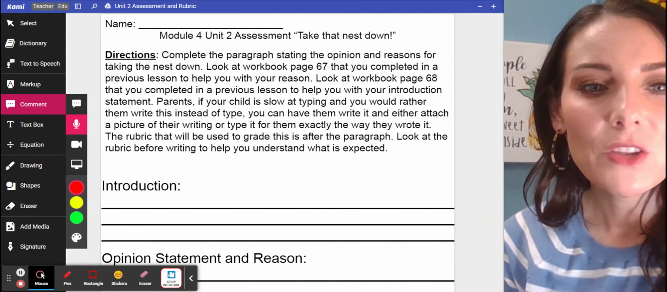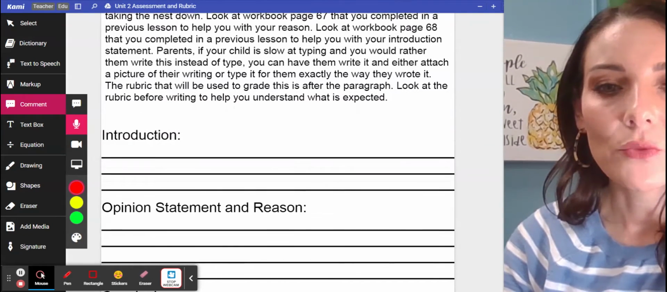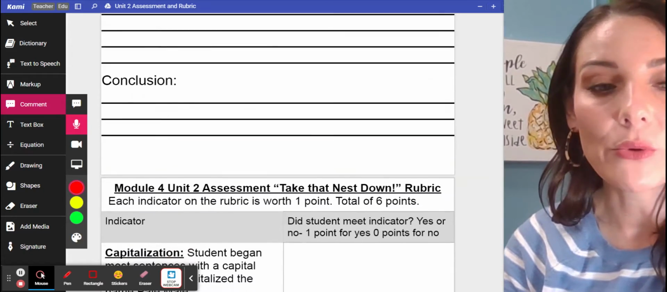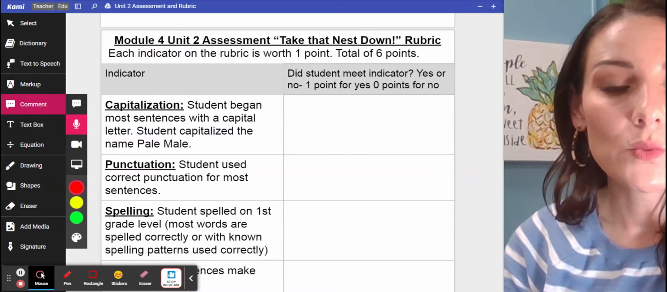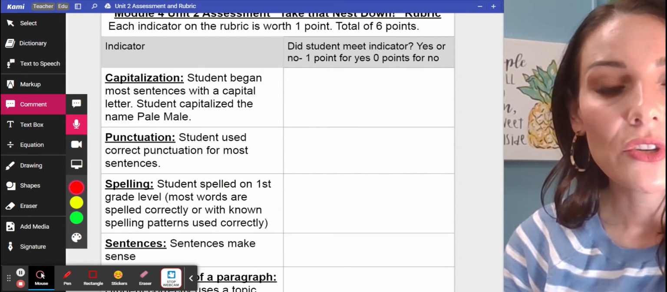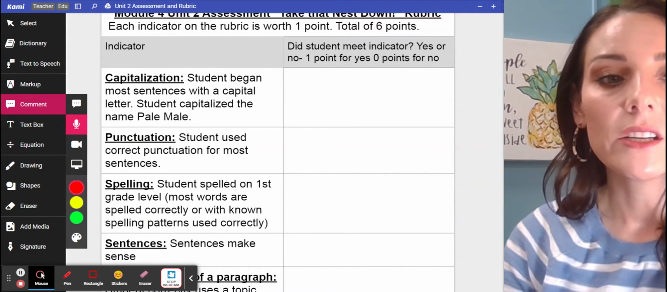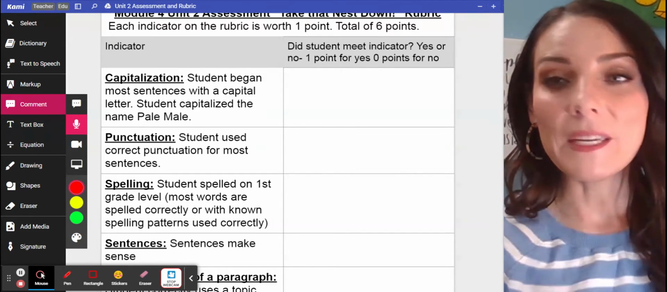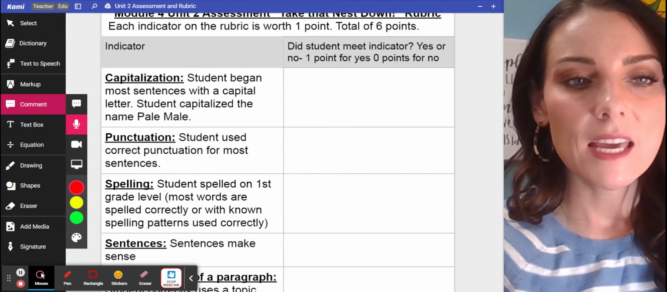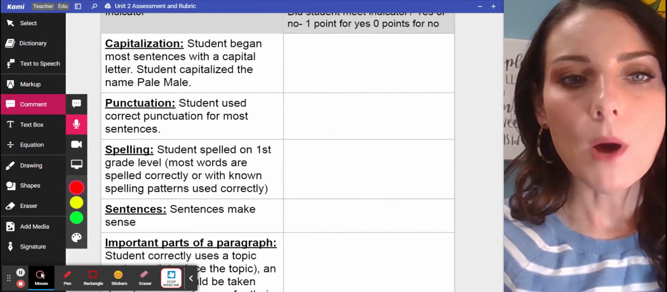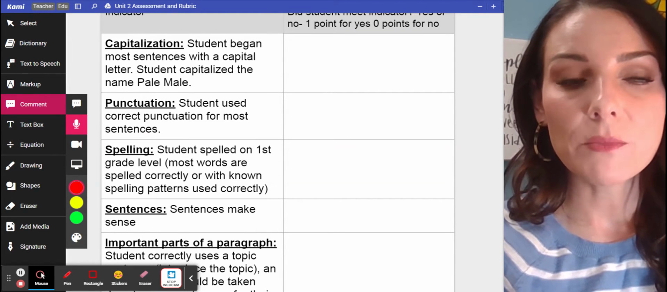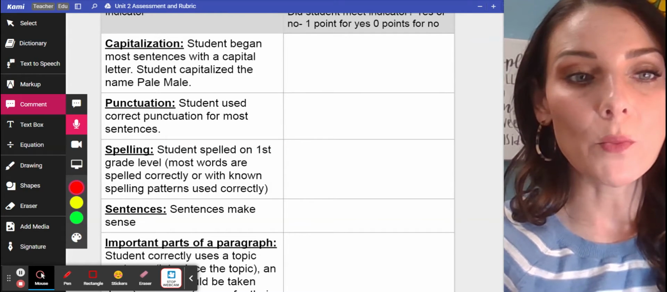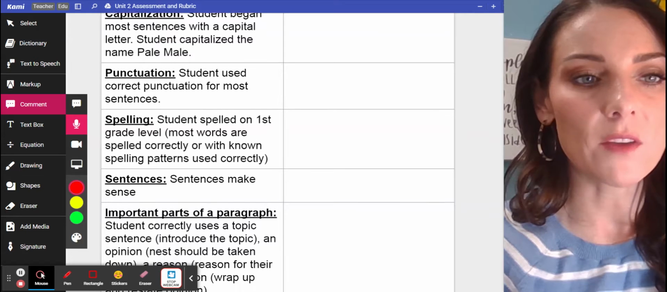The rubric will be used to grade it. It says look at the rubric before you start writing so you can know how you will be graded. So down here, each thing is worth 1 point. Capitalization: student began most sentences with a capital letter. Student capitalized the name Pale Male. So that means if they made 1 or 2 mistakes, then they'll still get the point for that. Punctuation: student used correct punctuation for most sentences. So if they have the wrong punctuation or no punctuation once or twice, they'll still get the point for that.